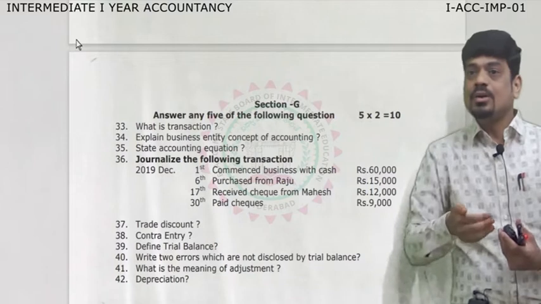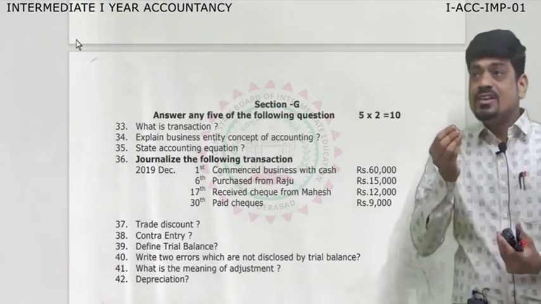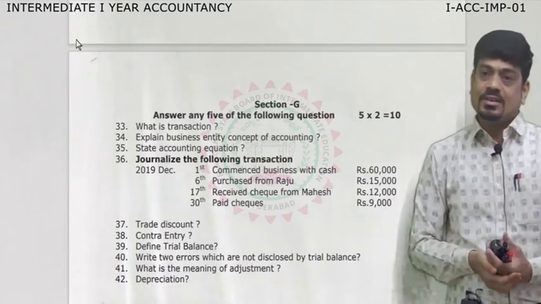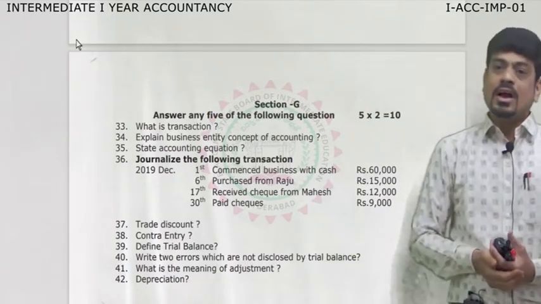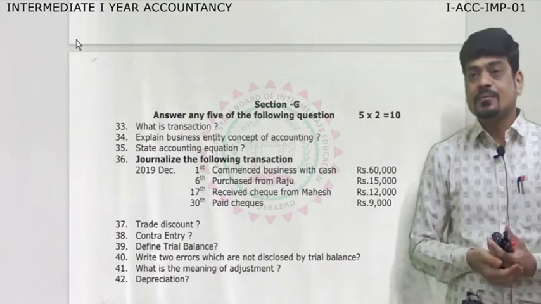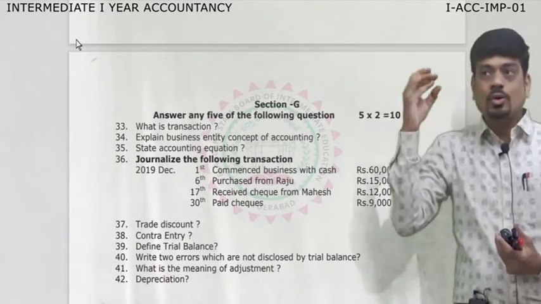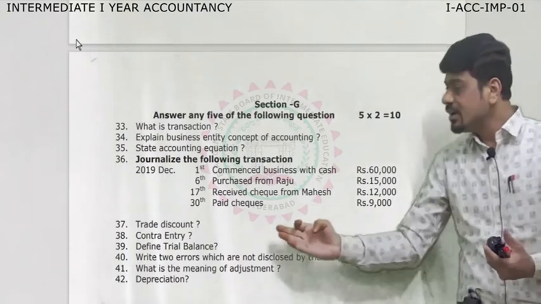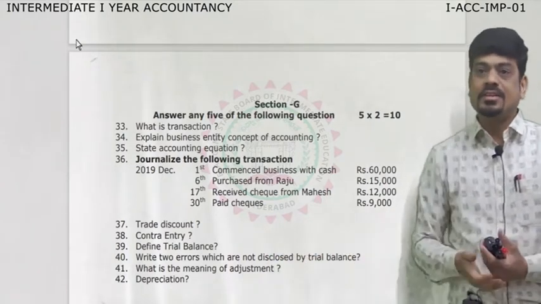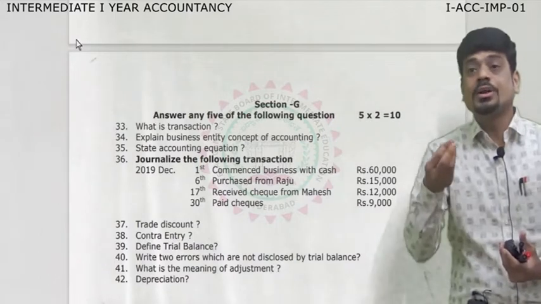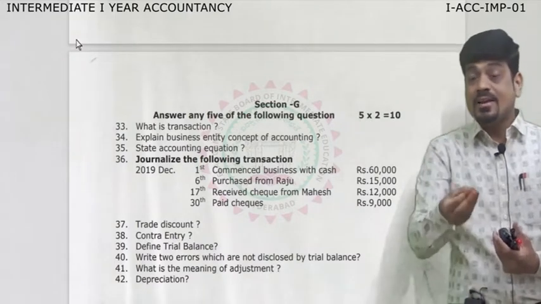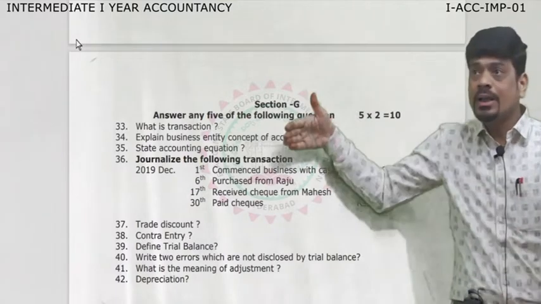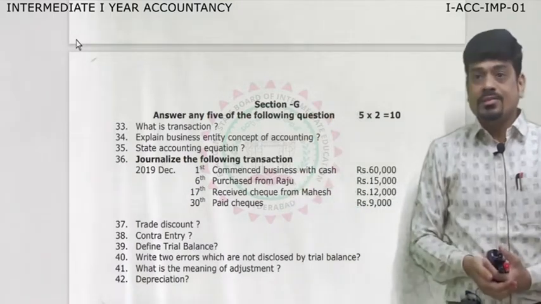Along with that, generally from adjustments also, they will ask questions like explain the meaning of adjustment, or they may ask any one of the adjustments. Out of the 5 given for this year, you can expect 1. Like here you can see, they just said depreciation. Like that they may ask what is prepaid expense. They may ask what is outstanding expense. All that I am going to explain in detail.